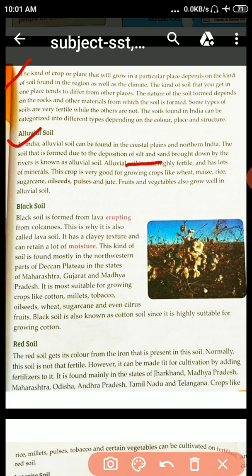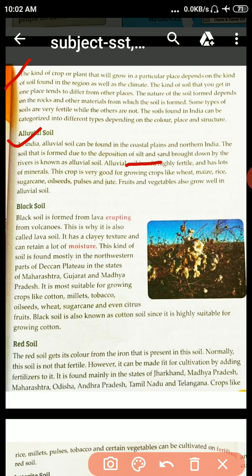Silt means it is made up of rock and mineral particles that are larger than clay. We call it silt. Okay, so we find fine silt along the coastal area and northern plains.